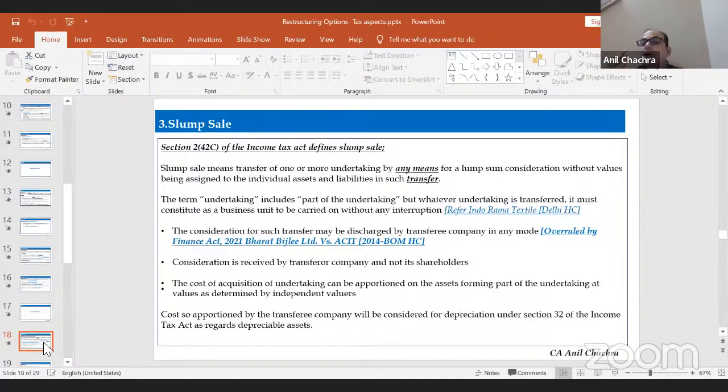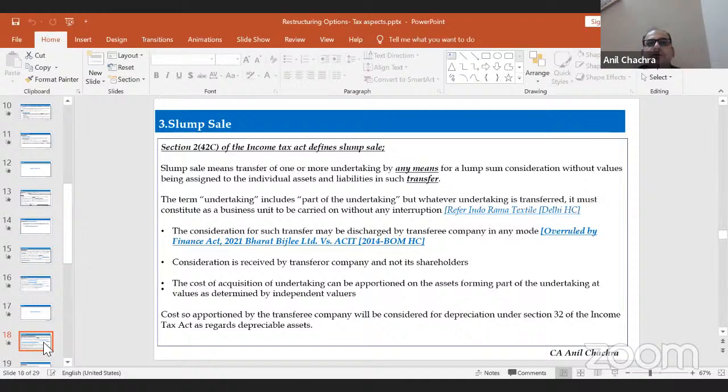In simple language, the condition is that no value is assigned to the individual assets which you transfer to the transferee company. That is the slump sale in simple language. Now let's look at the definition given under the tax statute. Section 2, clause 42C has defined slump sale.